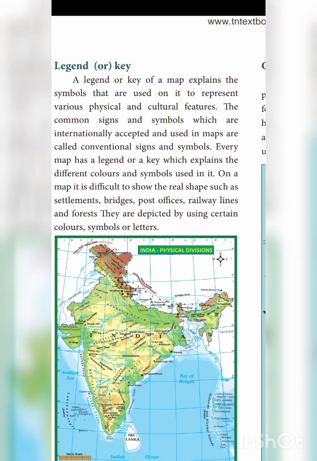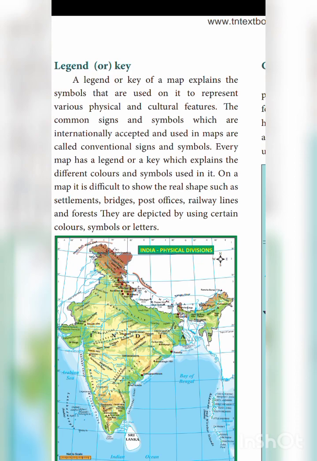Can I put a river in a map? It is difficult. For the river, I have to use some signs, no? Signs and symbols I have to use. Okay, so the signs and symbols that we are using in a map are called the legend or key.